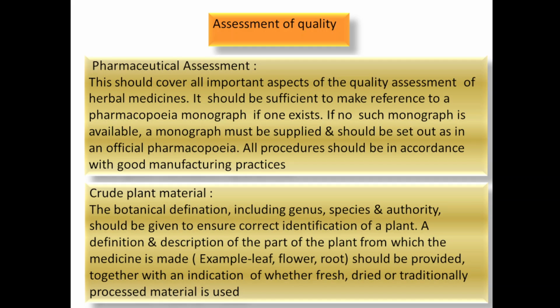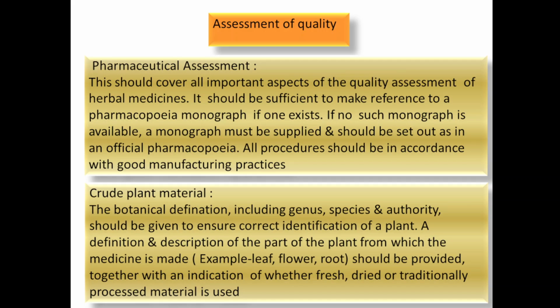If such a monograph is not available, then the monograph should be supplied, or the monograph should be prepared on the evaluation of that particular drug, and the monograph is supplied and should be set out as an official pharmacopoeia. All procedures should be in accordance with good manufacturing practices.